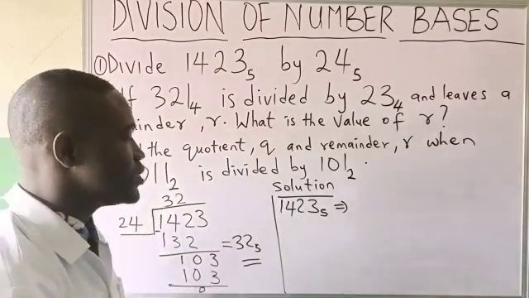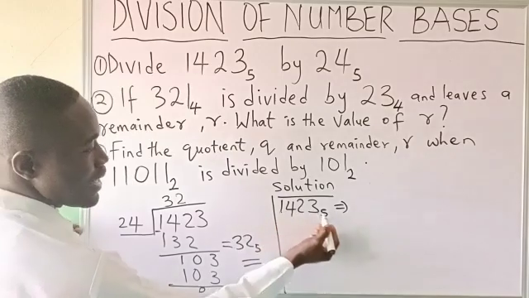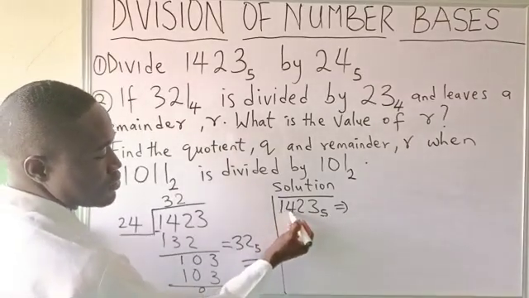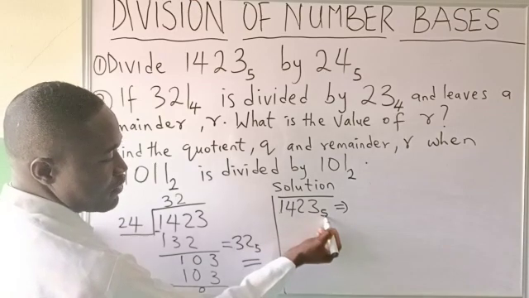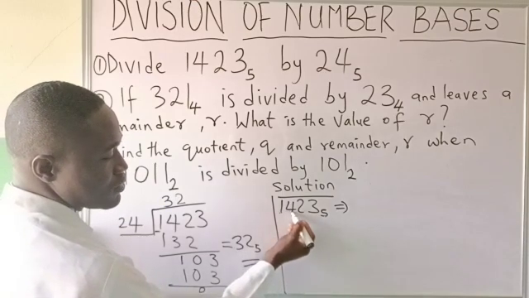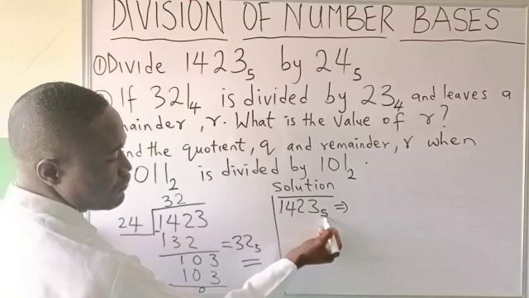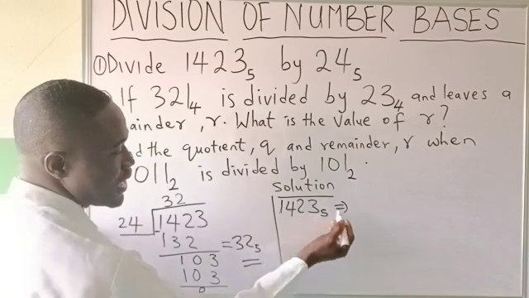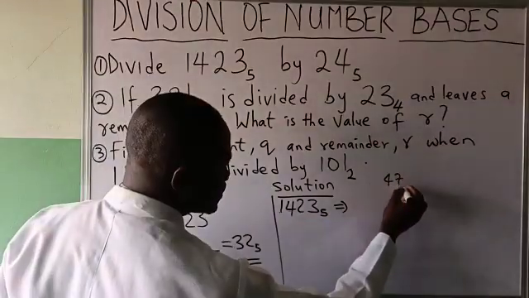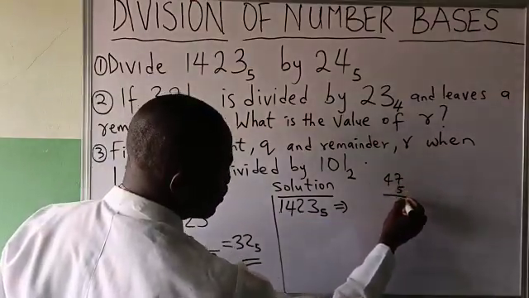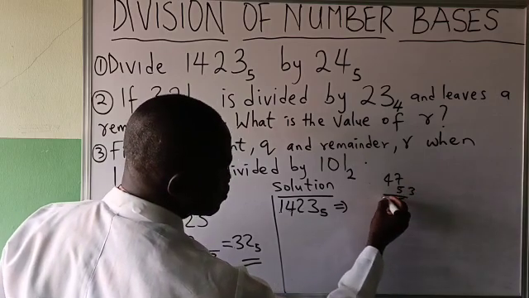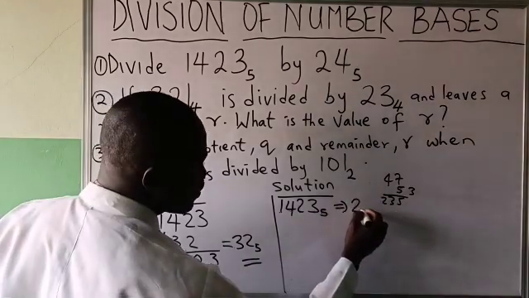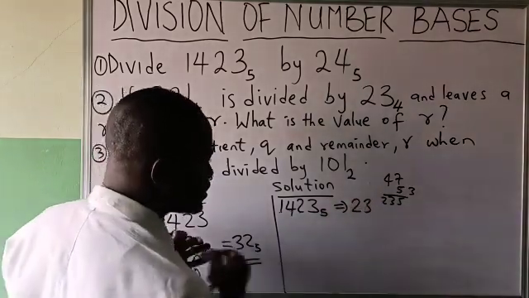But let's recap the shortcut. 1 times 5, 5 plus 4, 9. 9 times 5, 45 plus 2, 47. 47 times 5 will give us 235. 235 plus 3 will be giving you 238 in base 10.